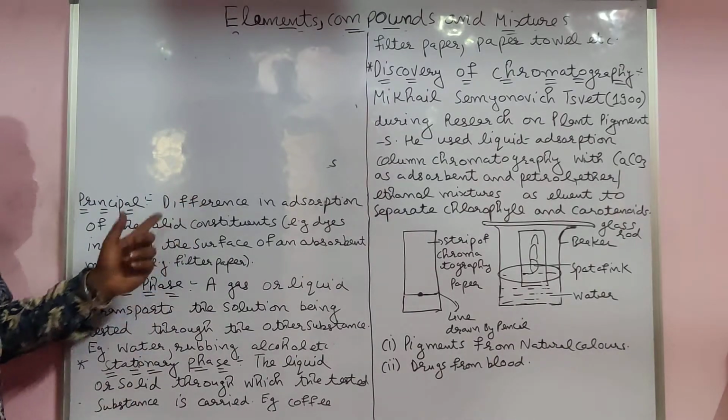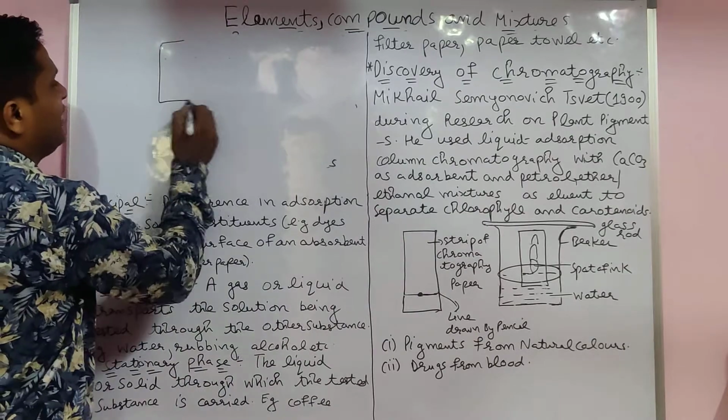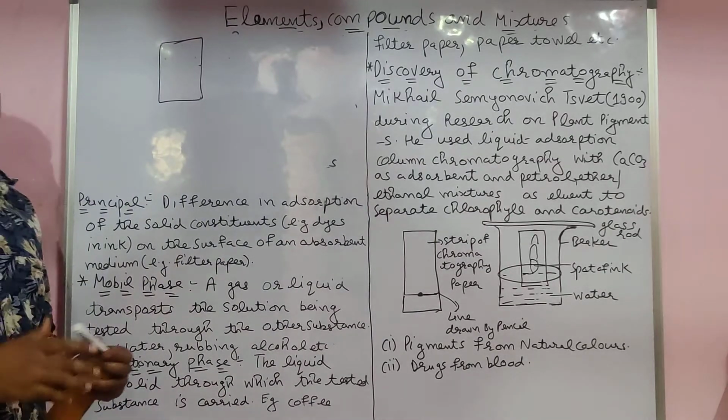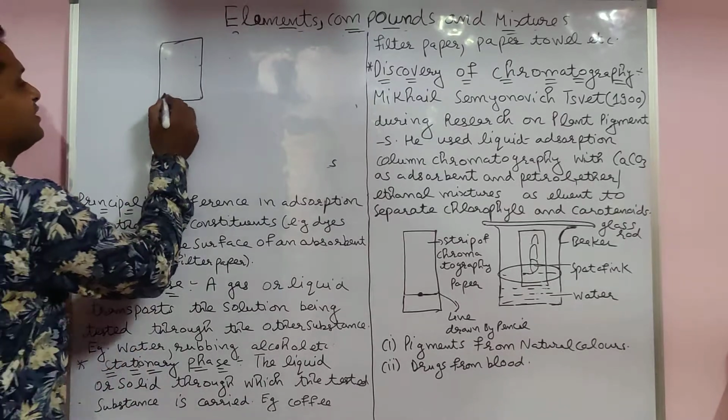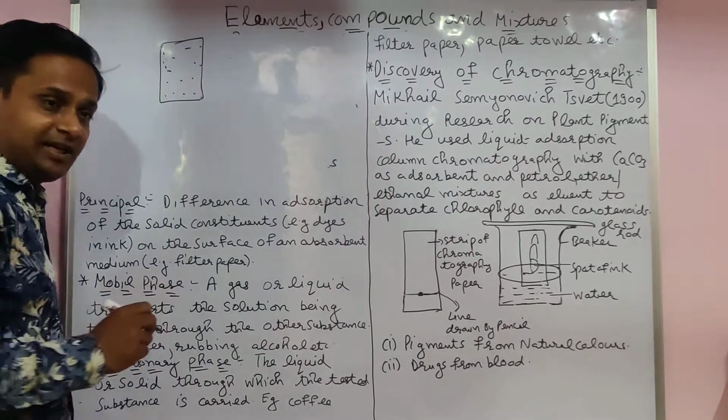The difference in adsorption, here you see this one. Here you take paper, filter paper, a strip of chromatography paper, Whatman filter paper. It has little pores working as capillaries.